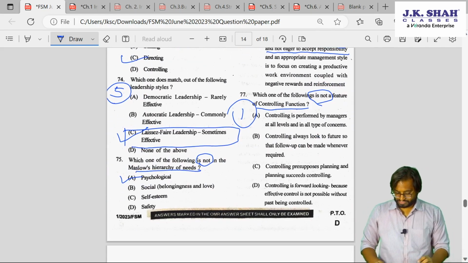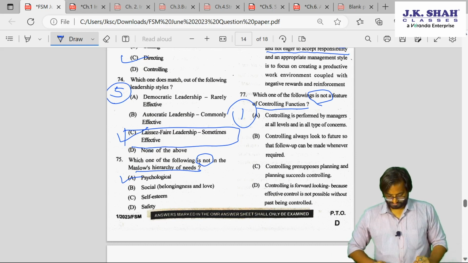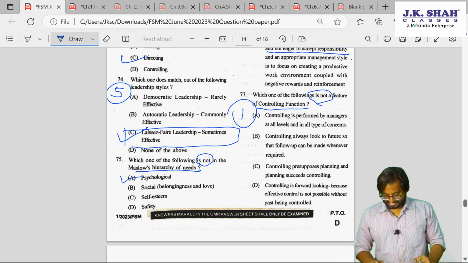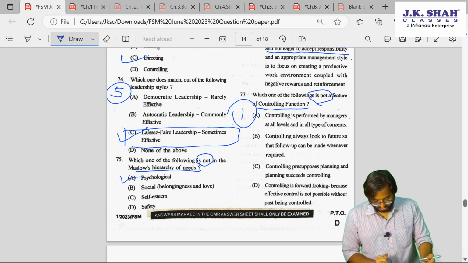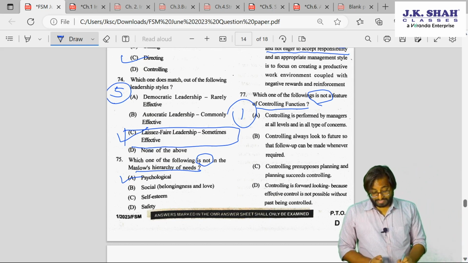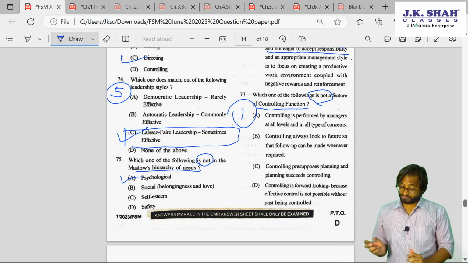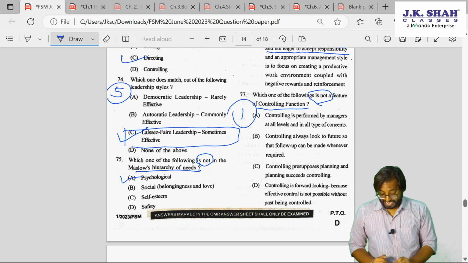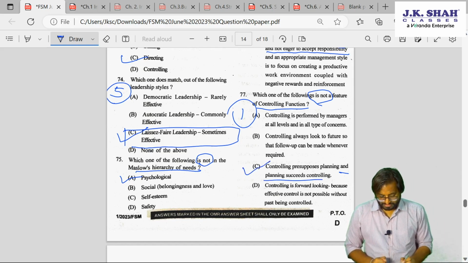Controlling is performed by managers at all levels and in all types of concerns. Controlling always looks to the future so that follow-up can be made wherever required. Controlling presupposes planning, and planning succeeds controlling. Controlling is forward-looking because effective control is not possible without the past being controlled. So many a time we get confused. Controlling presupposes planning, and the first part is correct, no problem. And planning succeeds controlling. Do you think this latter part is correct? Yes. So we will eliminate this.